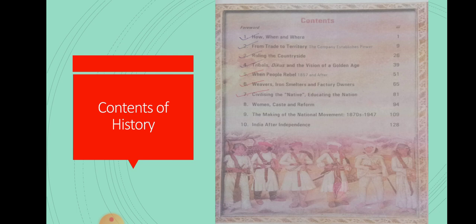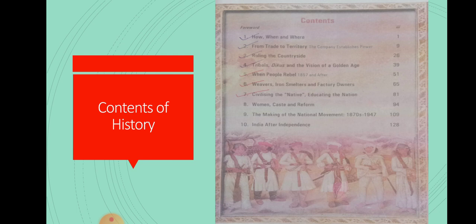The next lesson is Tribals, Dikus and the Vision of a Golden Age. Here, children, in this lesson we are going to discuss the different types of tribal groups in India, how tribal groups lived, what kind of occupations they had for their livelihood, and the names of the different tribes. How did colonial rule affect tribal lives? These many points we are going to highlight in this particular lesson.